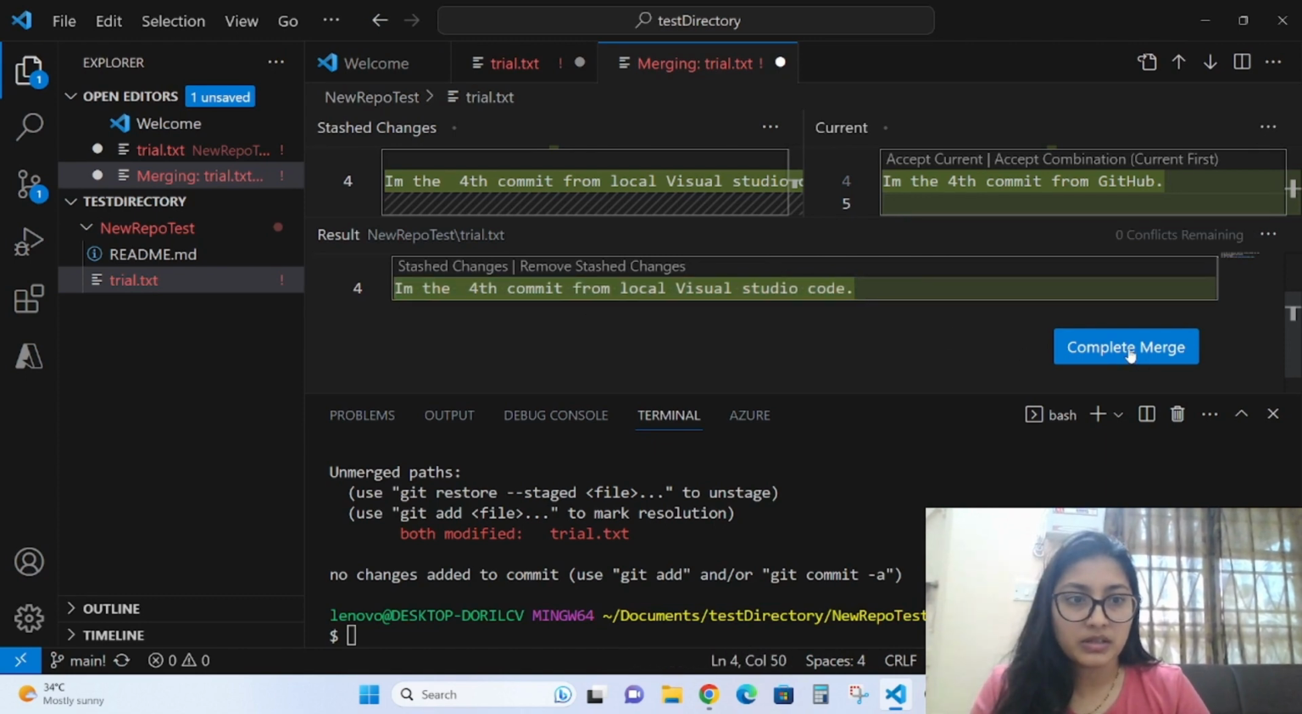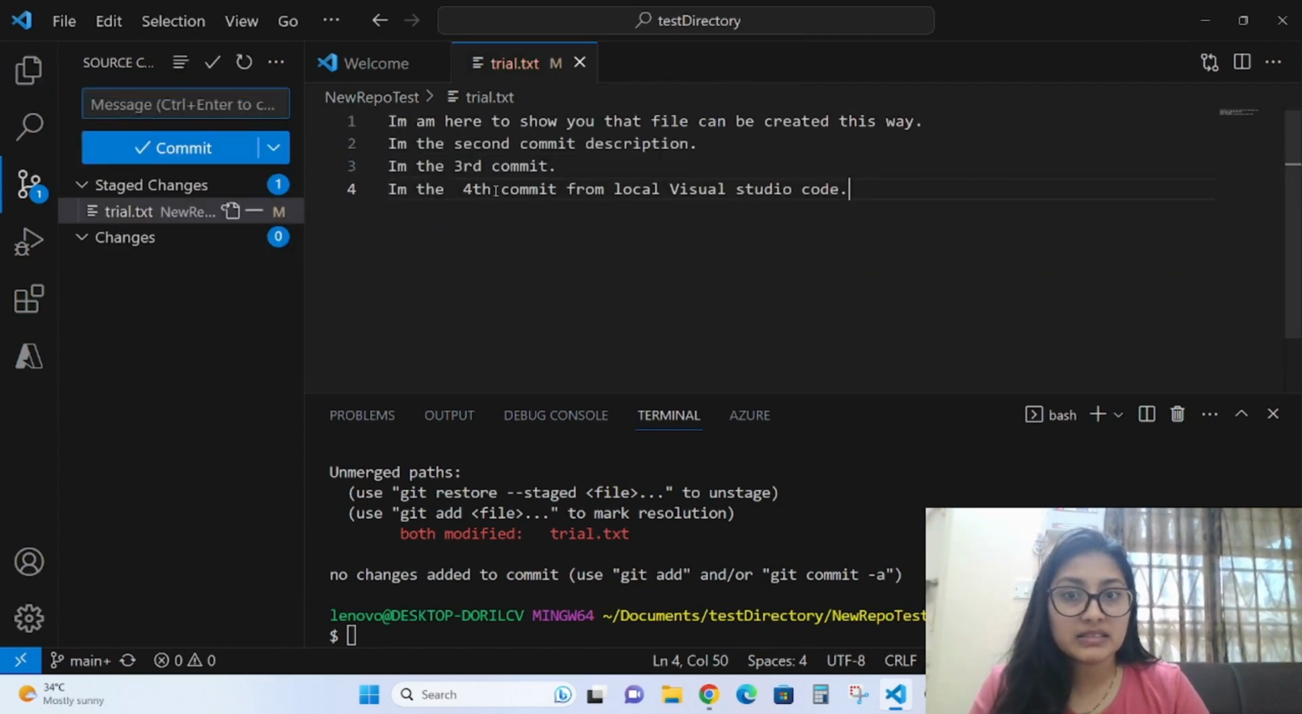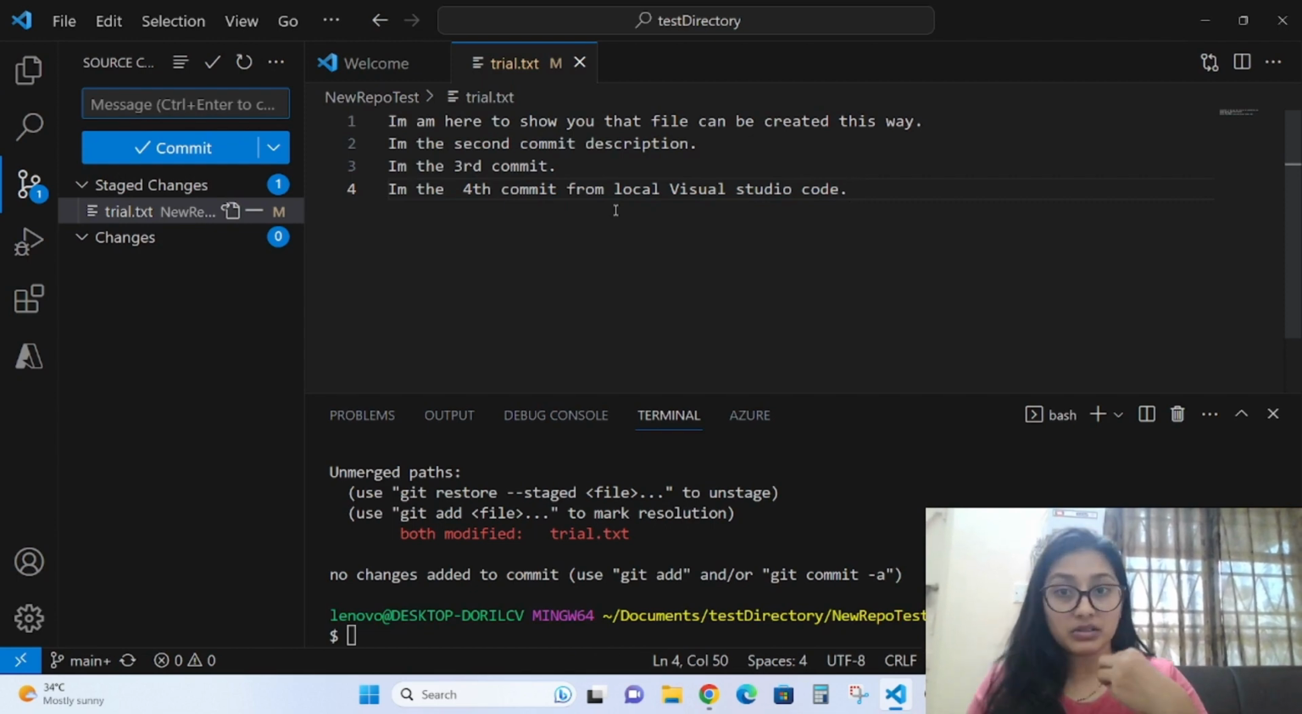Local Visual Studio Code. Okay. See now, that GitHub commit message, that commit that was there, that has gone. We have put our line inside this. It is not like our code is always right, so we have to decide. I'm just showing you here that we can do it like this.